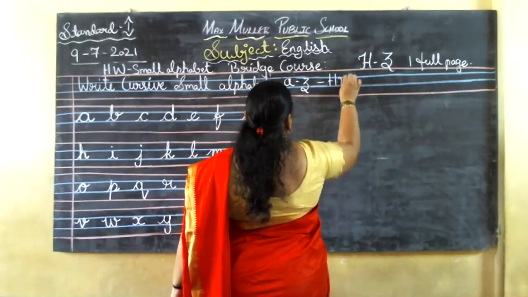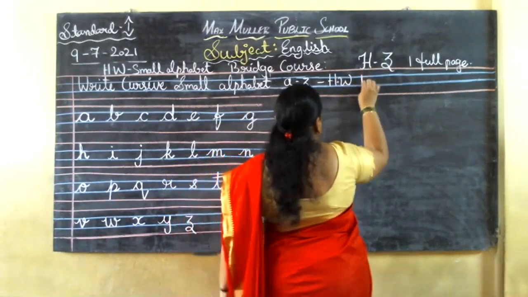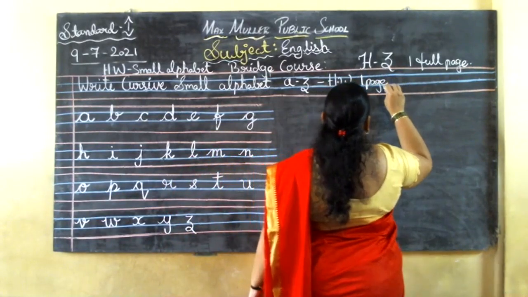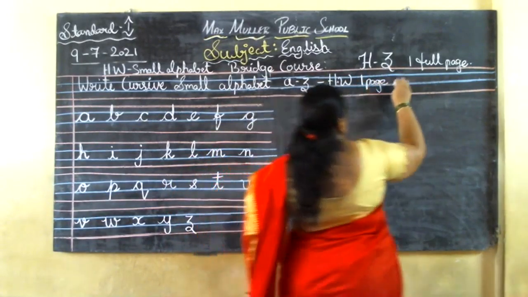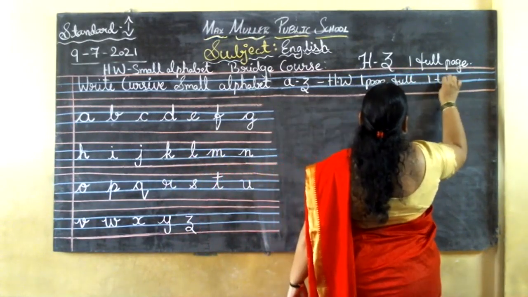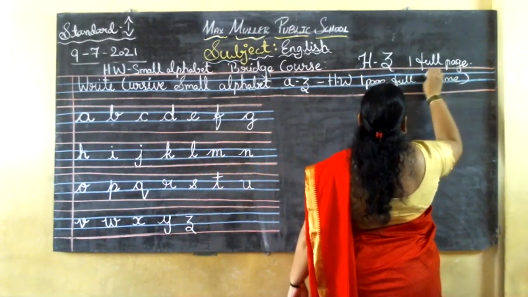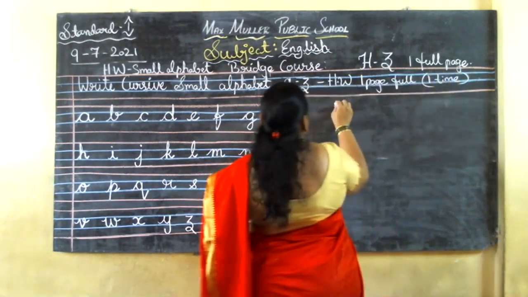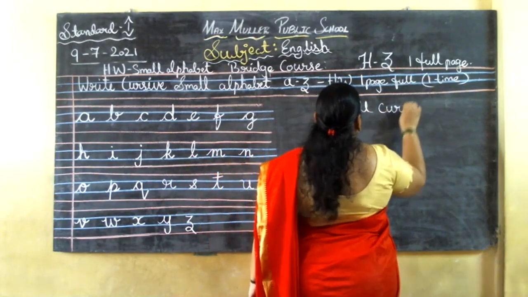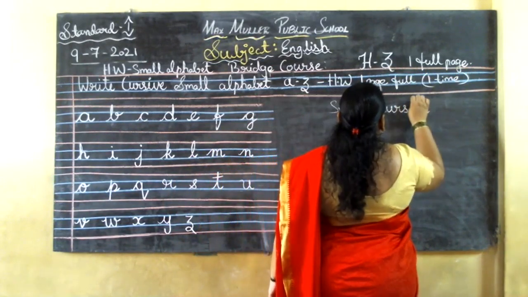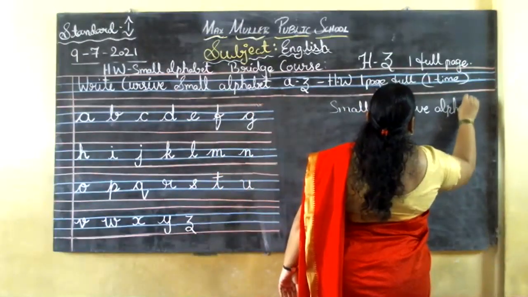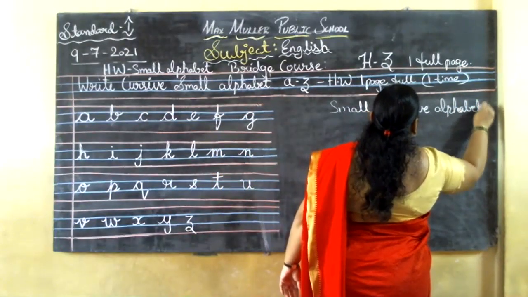Homework. One page full, one time. That is small ABCD, small cursive alphabets.